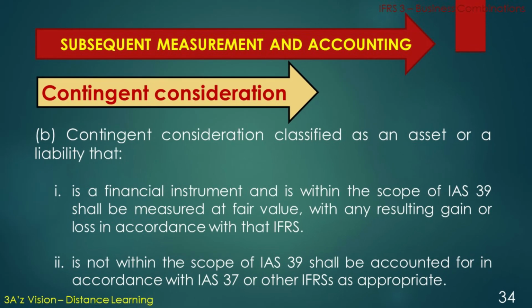B. Contingent consideration classified as an asset or a liability that is a financial instrument and is within the scope of IAS 39 shall be measured at fair value with any resulting gain or loss recognized in accordance with that IFRS. Second, that which is not within the scope of IAS 39 shall be accounted for in accordance with IAS 37 or other IFRSs as appropriate.